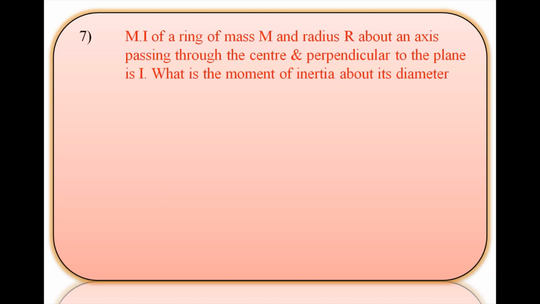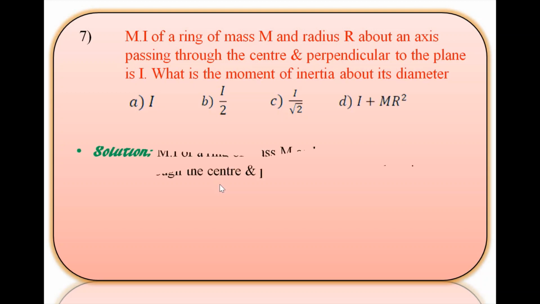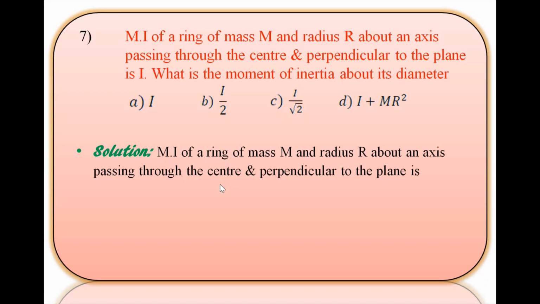Moment of inertia of a ring of mass capital M and radius capital R about an axis passing through the center and perpendicular to the plane is capital I. What is the moment of inertia about its diameter? Let's see the options. Option A is capital I, option B is I by 2, option C is I divided by under root of 2, and option D is I plus M into R square. So let's see the solution.